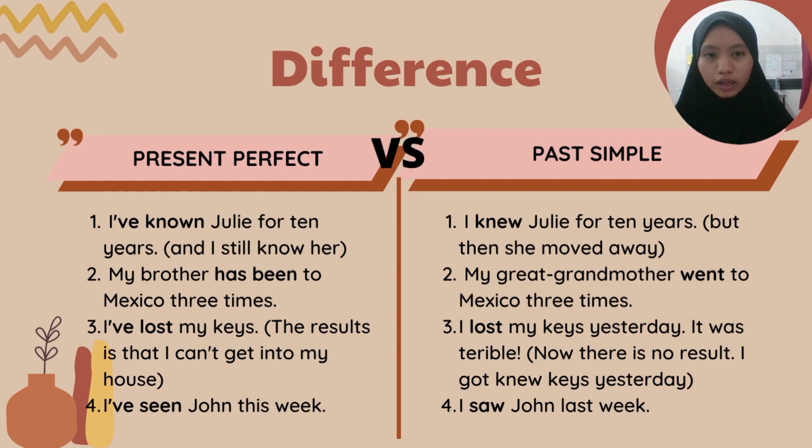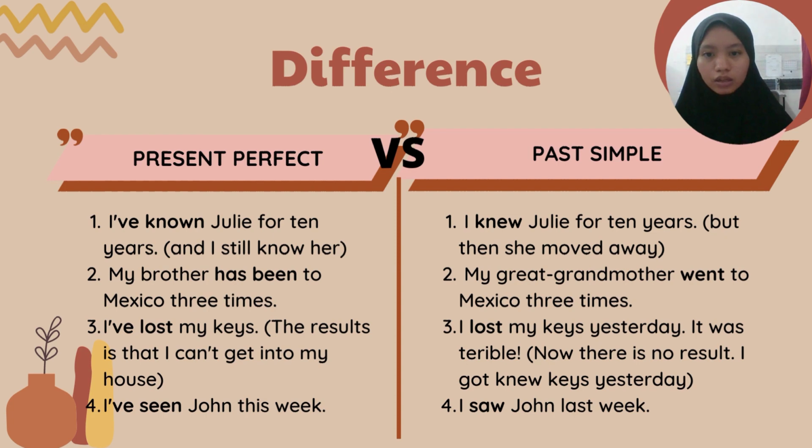I also want to highlight the characters in these two sentences, which are the brother and the great-grandmother. We use the brother in the present perfect because we want to show the brother is still alive and this is his life experience, while in the past simple we use the great-grandmother, meaning she is already deceased and this is her previous life experience when she was still alive.